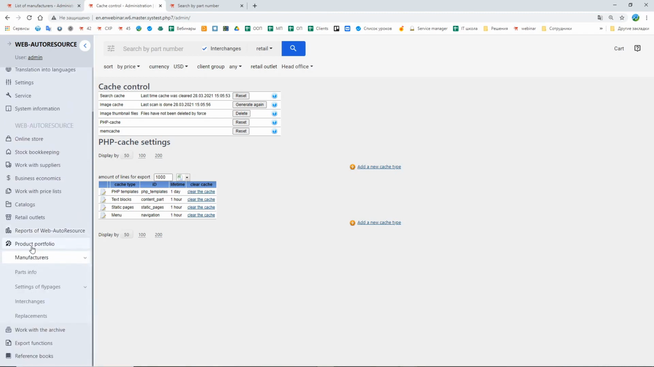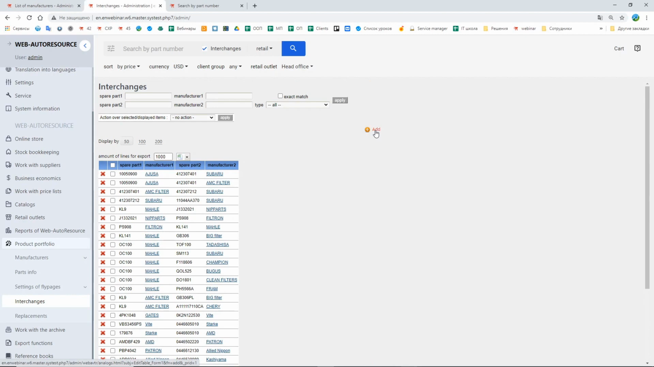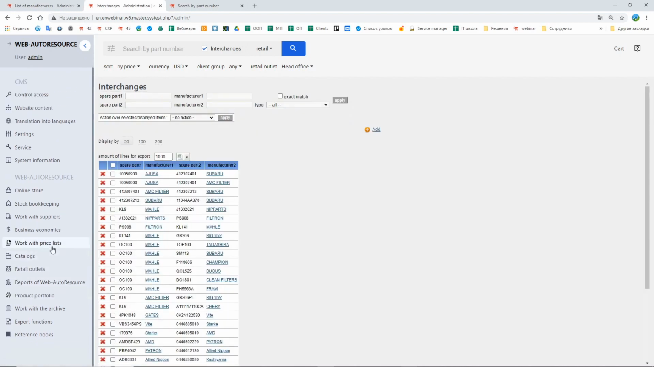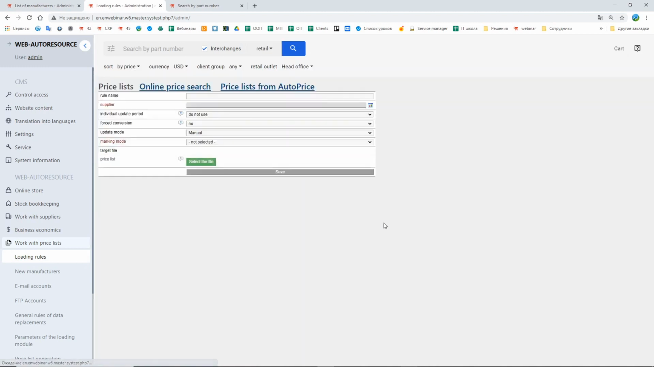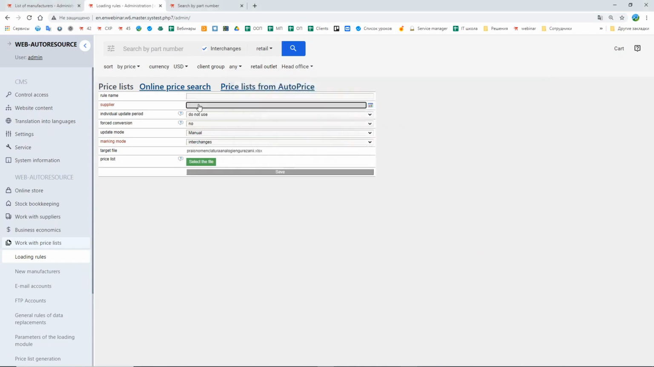Also, in the section Product Portfolio, we have the information about the interchanges and replacements for the spare parts. Here in the section Interchanges, we can add the information about the interchanges for the spare parts, just filling the necessary sections. Or we can add the information into this section in bulk using a file with a list of interchanges. To upload a file with interchanges, we go to the section Work with a price list, Loading rules, press the button Add, marking mode Interchanges, select the file with the list of the interchanges, choose a supplier.